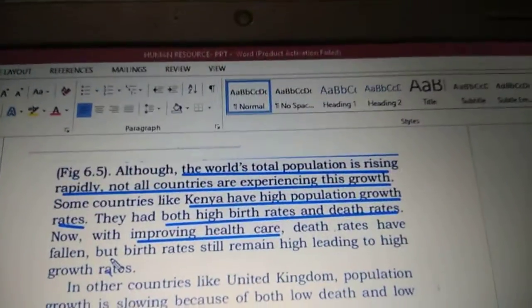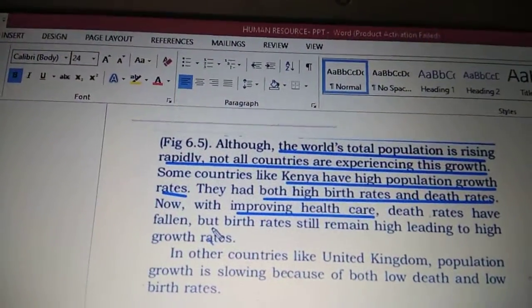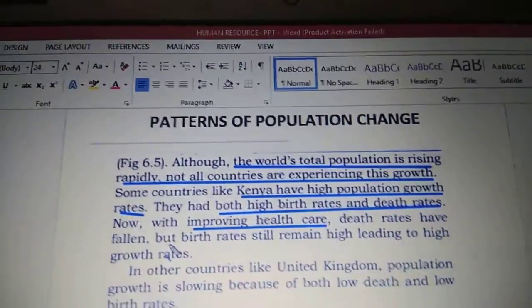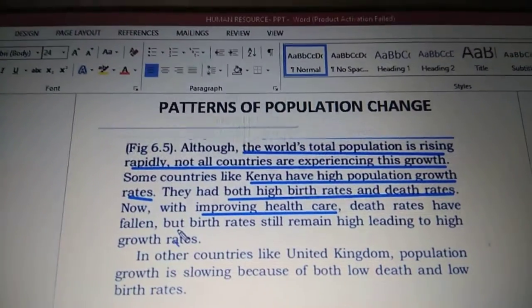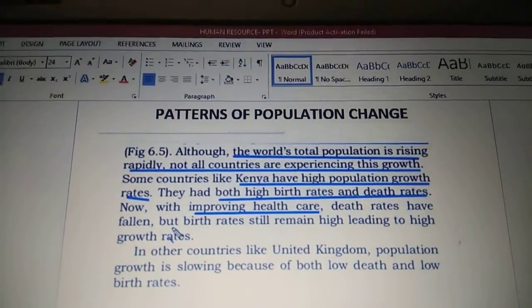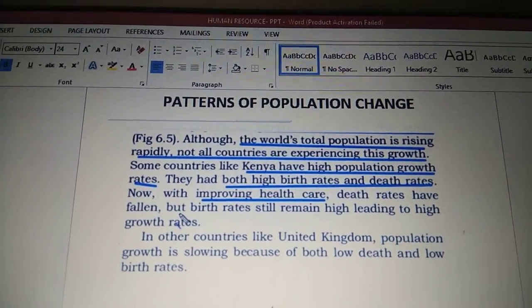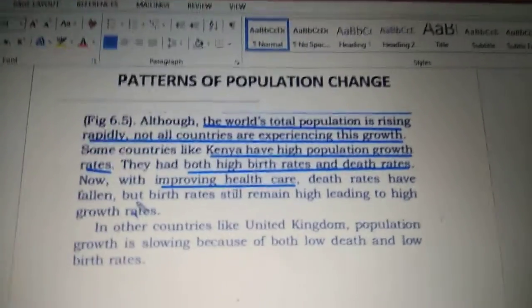Children, we will go ahead to the next topic of our lesson, which is patterns of population change. Now, the rate of population growth varies across the world. Although the world's population is growing, not all countries are experiencing this growth in population.